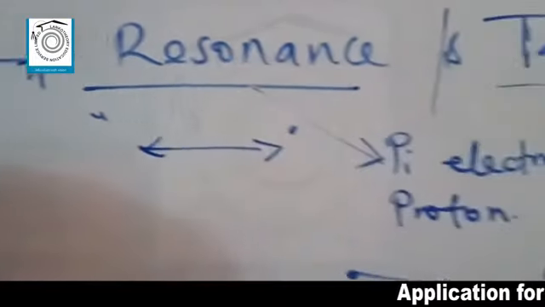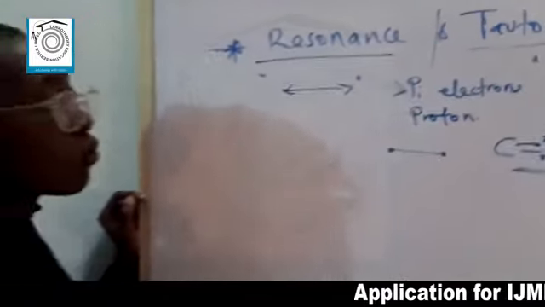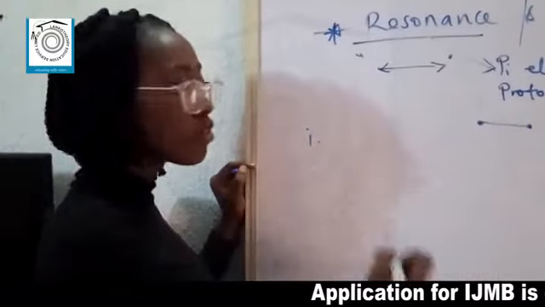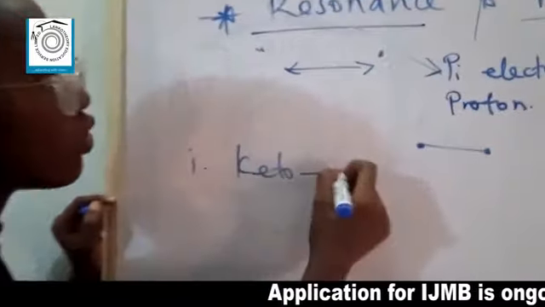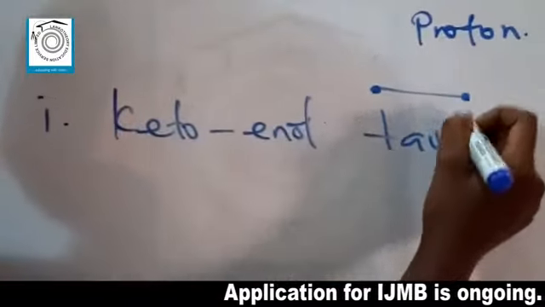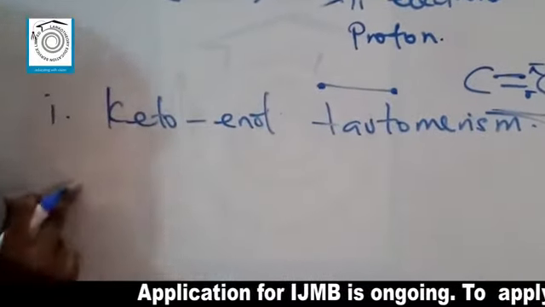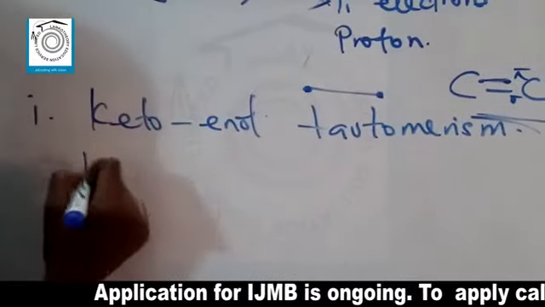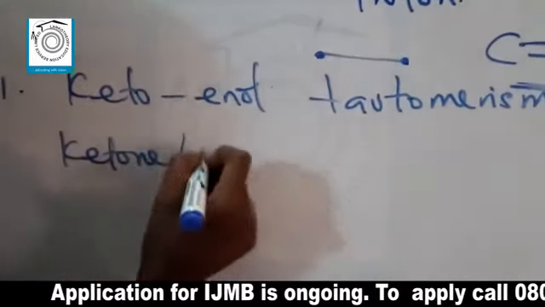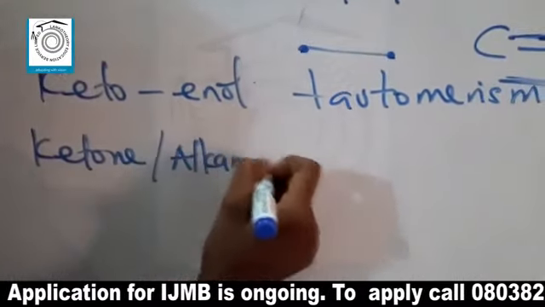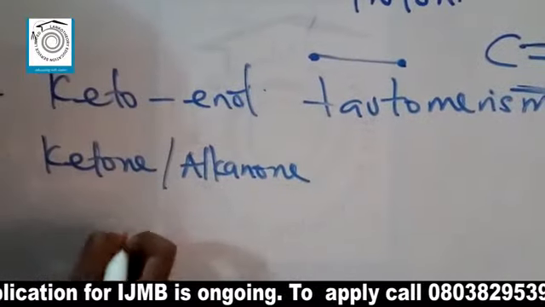Okay, now there are two major types of tautomerism. The first one, the basic one, is Keto-Enol Tautomerism. Now this word is gotten from ketone and alcohol. We all know that ketone can also be referred to as alkanone, and the functional group for this is what?